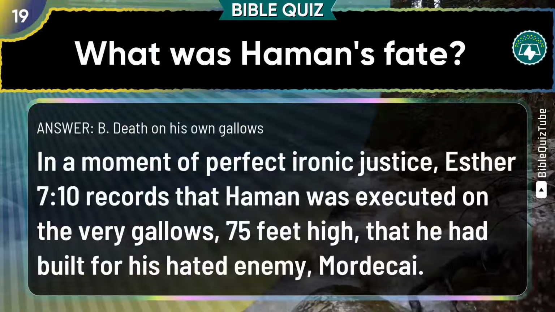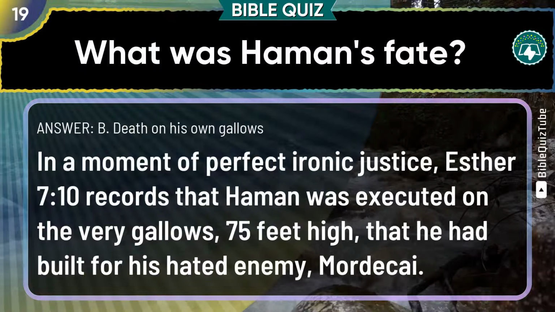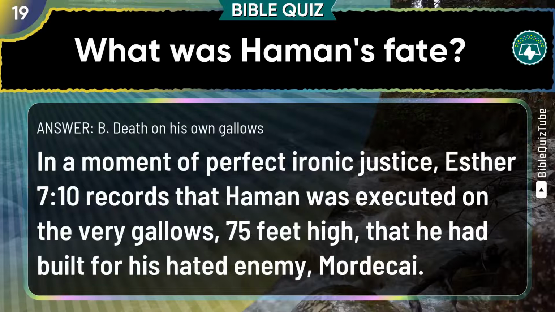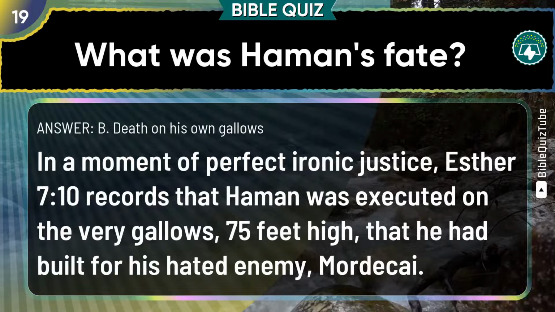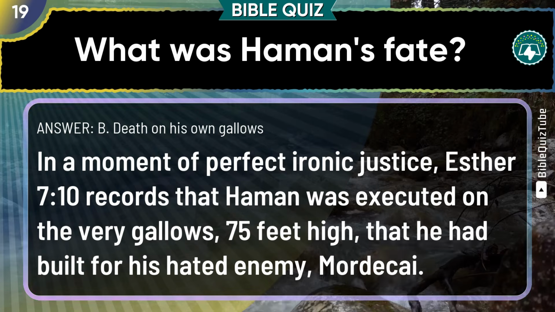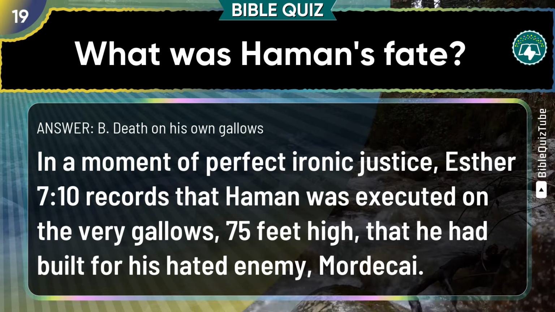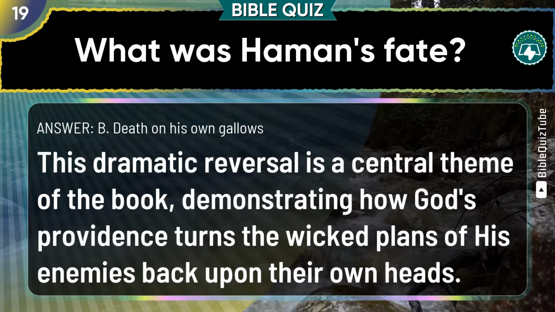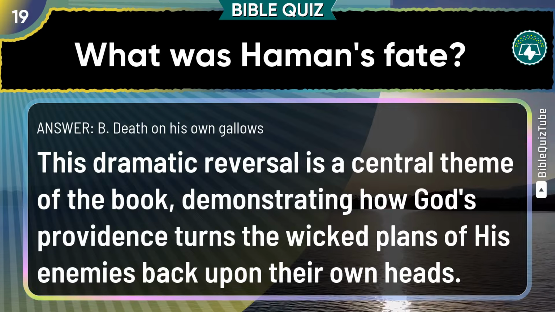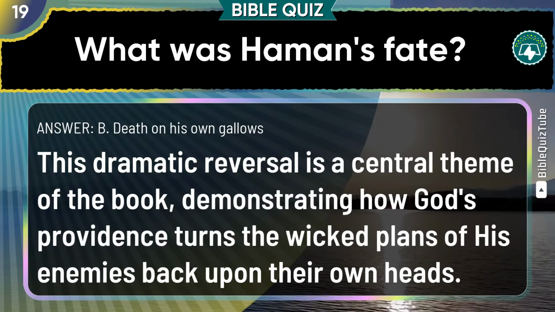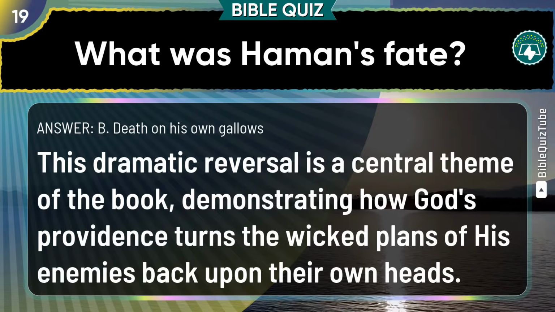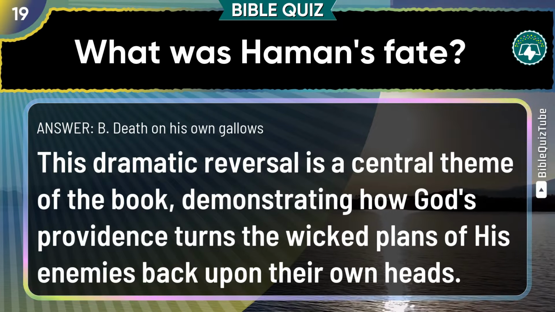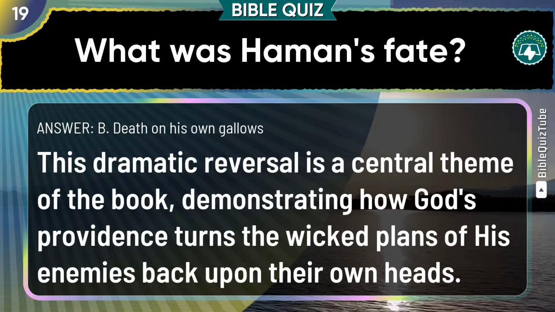The explanation: In a moment of perfect ironic justice, Esther chapter 7 verse 10 records that Haman was executed on the very gallows, 75 feet high, that he had built for his hated enemy, Mordecai. This dramatic reversal is a central theme of the book, demonstrating how God's providence turns the wicked plans of his enemies back upon their own heads.